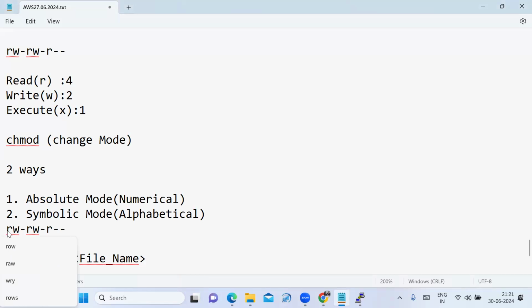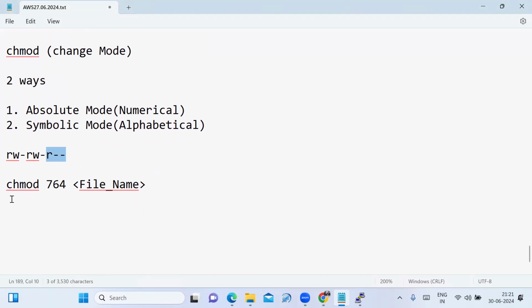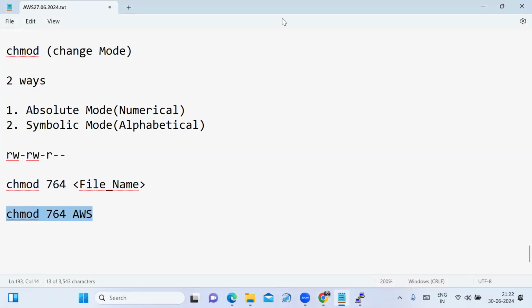For this AWS file, those are the permissions. The owner has read and write permission, the group has read and write permission, and others have read permission only. Now I want to change the file permission: chmod 764. I have mentioned the file name AWS. If I type this in PuTTY, what permissions am I giving for AWS? What permissions am I giving as owner? For the group? For others?